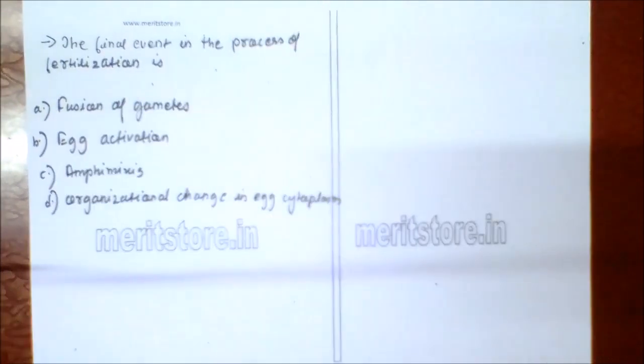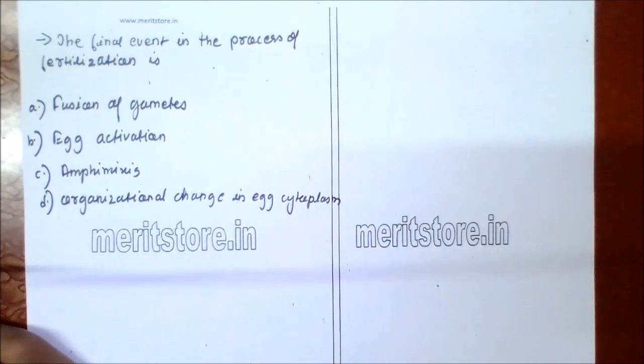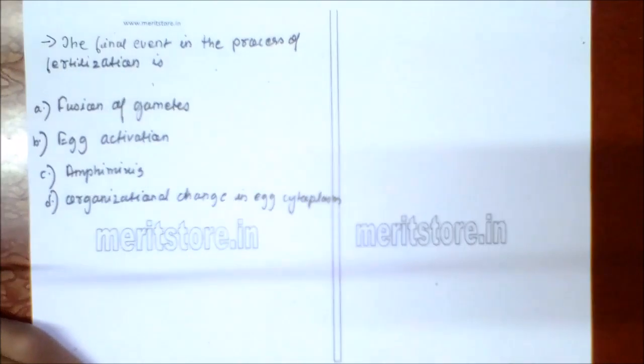The final event in the process of fertilization is A. fusion of gametes, B. egg activation, C. amphimixis, D. organizational change in egg cytoplasm.